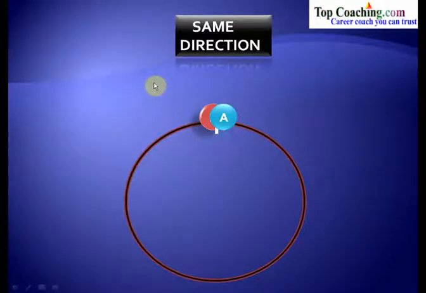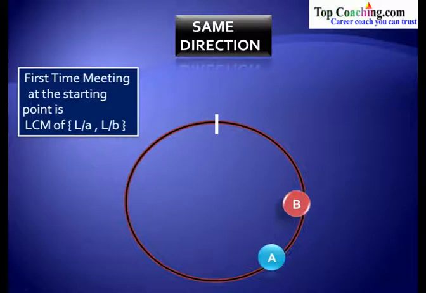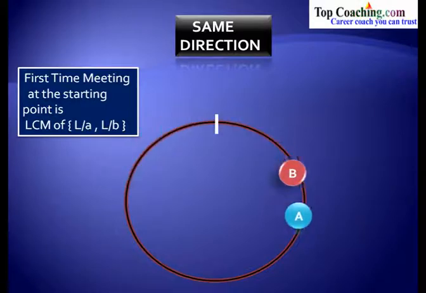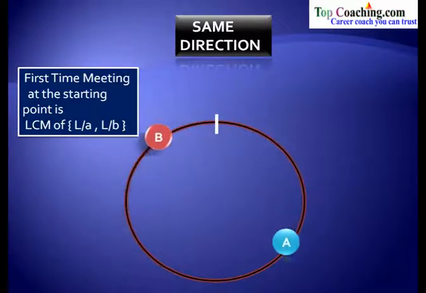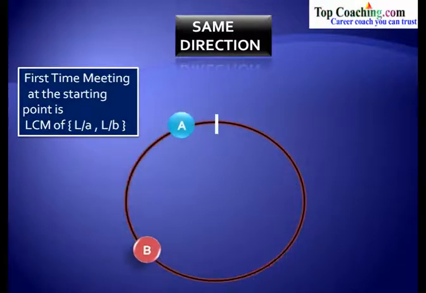Again, the two participants A and B are moving in the same direction, this way. So the first time meeting at the starting point is LCM of L by A and L by B. Let us say that the length of the track is L units, the speed of A is A and the speed of B is B. So L by A is the time taken by A to complete one circle, and similarly L by B is the time taken by B to complete one revolution. Now the LCM of both these times would be the first time meeting at the starting point. This is the starting point.